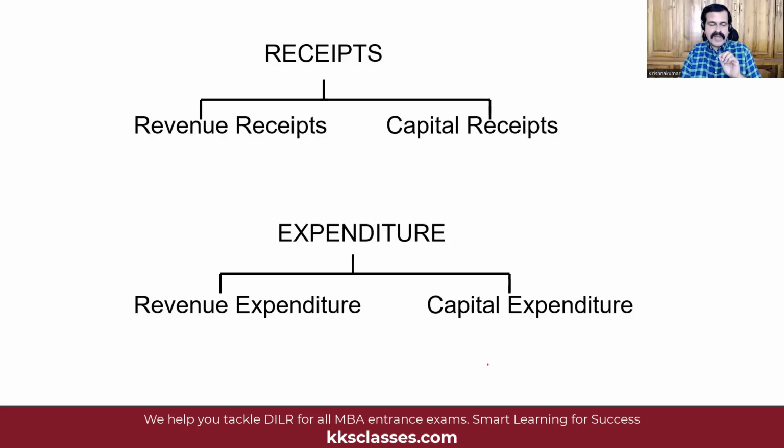Now, when we're looking at your personal budget, what kind of expenditure would you like to have? You would of course like to have a mix of both, isn't it? For example, if you go out partying on a weekend and you go on a holiday, those are revenue expenditure because that is not asset building. But then that has to be done. At the same time, when you're buying a house, you're buying a car, then you're building up your assets, and that is capital expenditure. I hope you understand the difference. For example, when the government buys a car for an official, then that is capital expenditure. Paying the salary of the driver or putting petrol in the car is revenue expenditure.